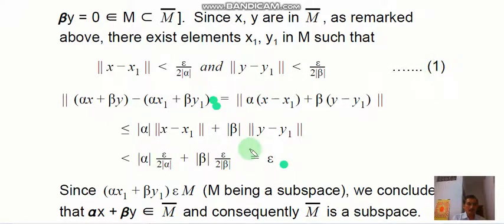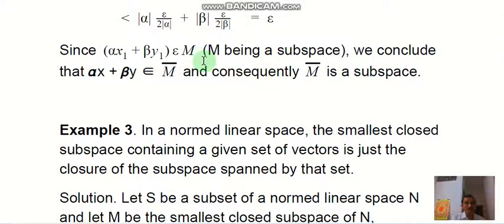And since alpha x1 plus beta y1 belongs to M, because M being a subspace, we conclude that alpha x plus beta y belongs to M bar, and consequently M bar is a subspace. So we have proved that the linear combination of two elements of M bar is in M bar, therefore this is a subspace.